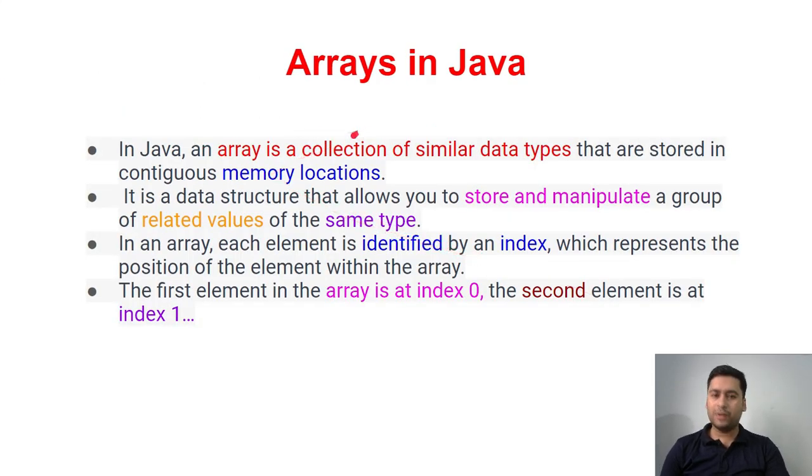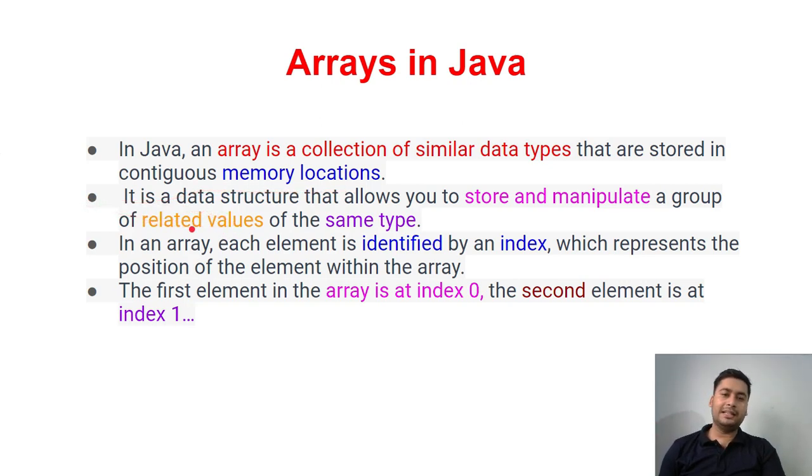I hope you understood that an array is a collection of similar type of data. You also understood memory allocation, which is the continuous memory allocation that it will occupy. It will not occupy chunks in different places.